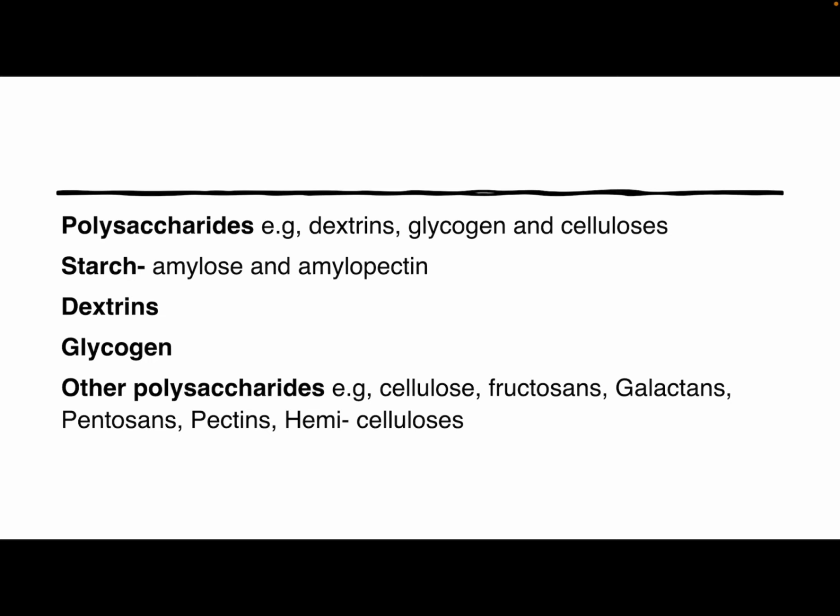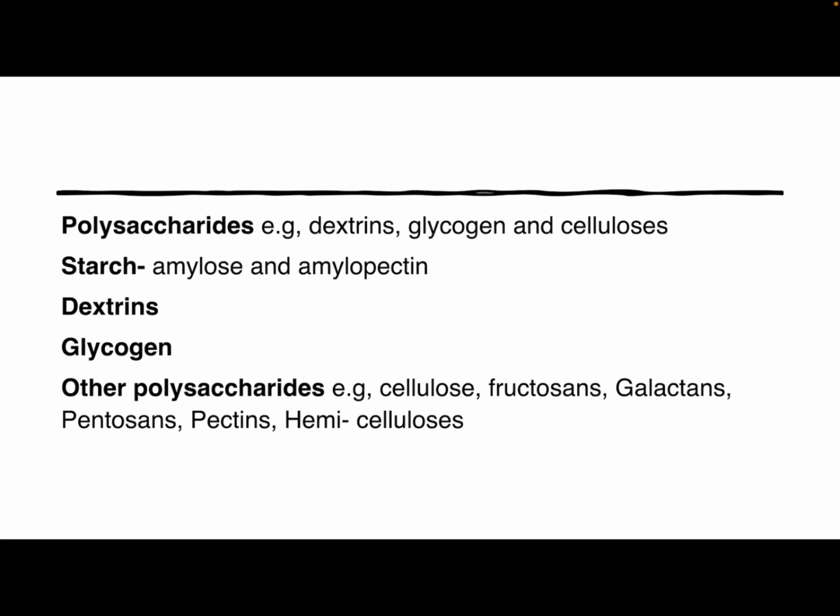Then second is dextrins. Dextrin is formed by the partial hydrolysis of starch by acids or amylase. They occur as metabolic products in animals and plants. An example is the toasting of bread. So next is glycogen. On hydrolysis, glycogen also gets converted into glucose. It is formed by the condensation of a large number of glucose molecules.